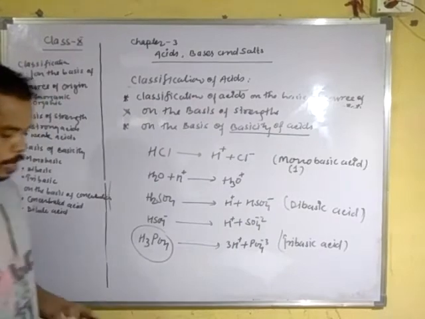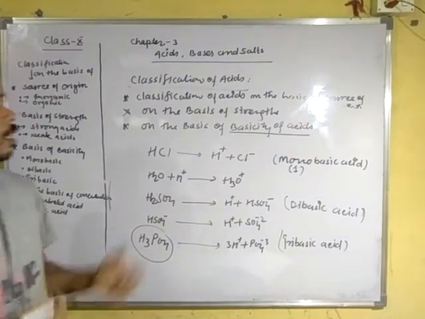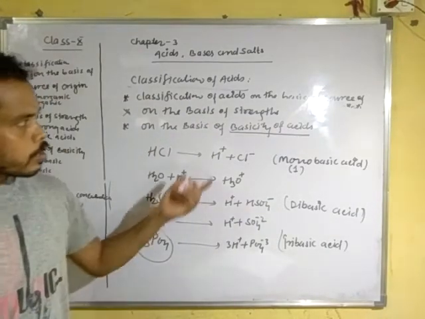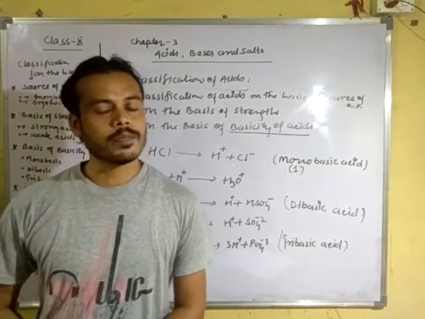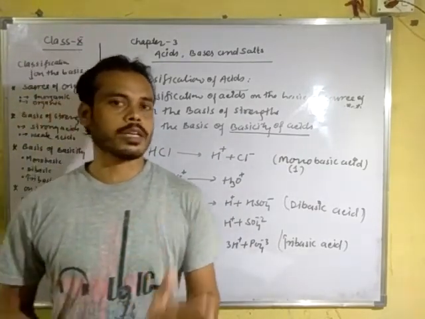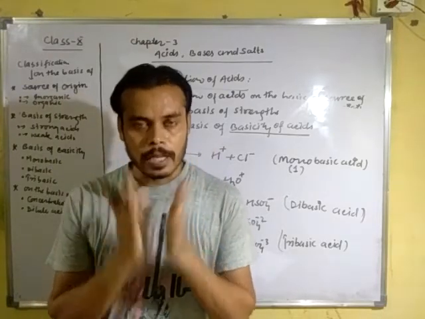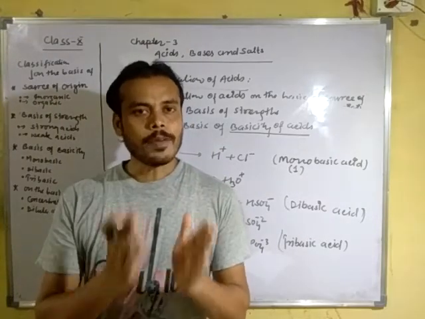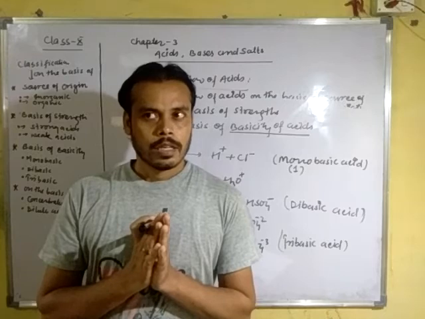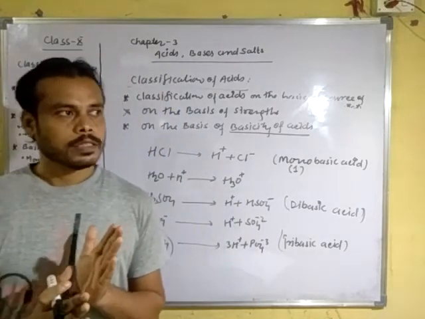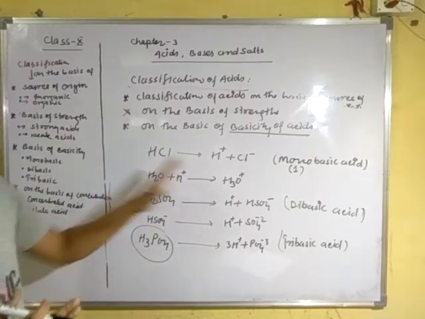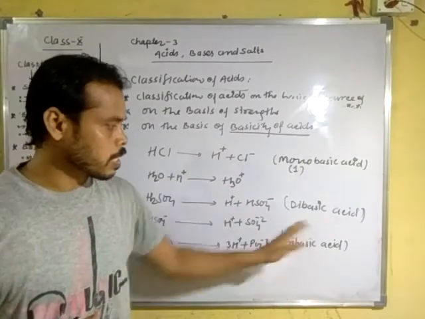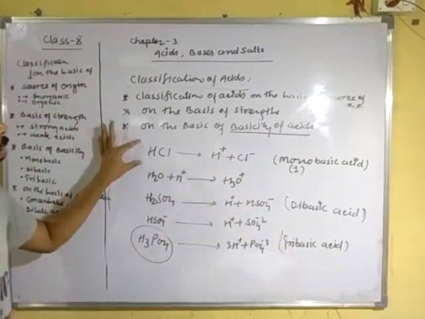Once again, what is the basicity of acid? Basicity means the number of replaceable hydrogen atoms present in an acid. Acids are further classified into monobasic acid, dibasic acid and tribasic acid.